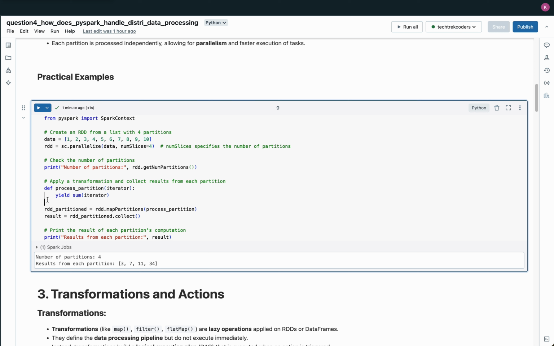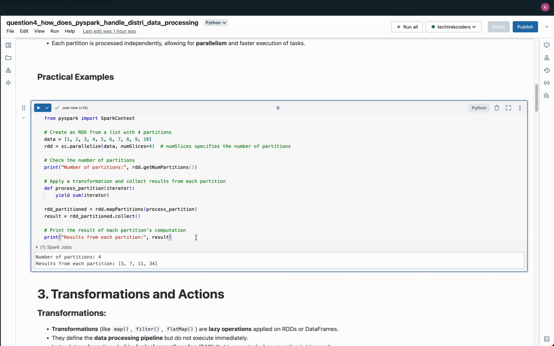In this example, a function process_partition is defined, which takes an iterator as input representing the data in a partition and returns the sum of the values within that partition. The mapPartitions transformation applies this function to each partition of the RDD, and the result is an RDD containing the sum of the elements from each partition. Finally, the collect action gathers the results from all the partitions and returns them to the driver program. The results are printed showing the sum of the numbers in each partition.